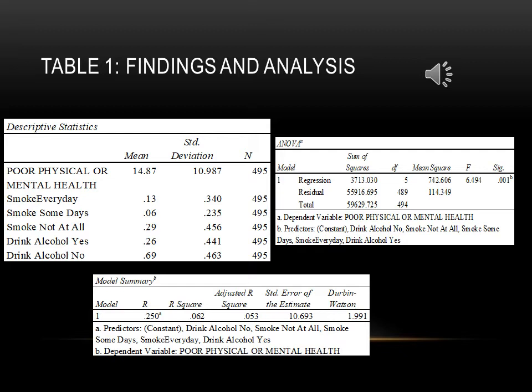The mean M equals 0.69, standard deviation equals 0.463.